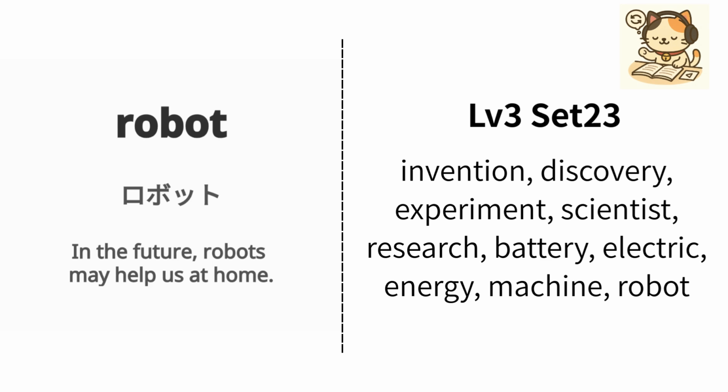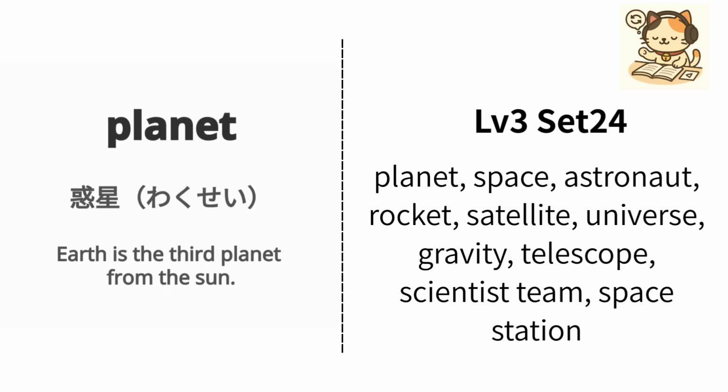English is robot. Japanese is robot too. Example, in the future, robots may help us at home. 将来ロボットは家で私たちを助けてくれるかもしれません. Repeat, robot, robot.